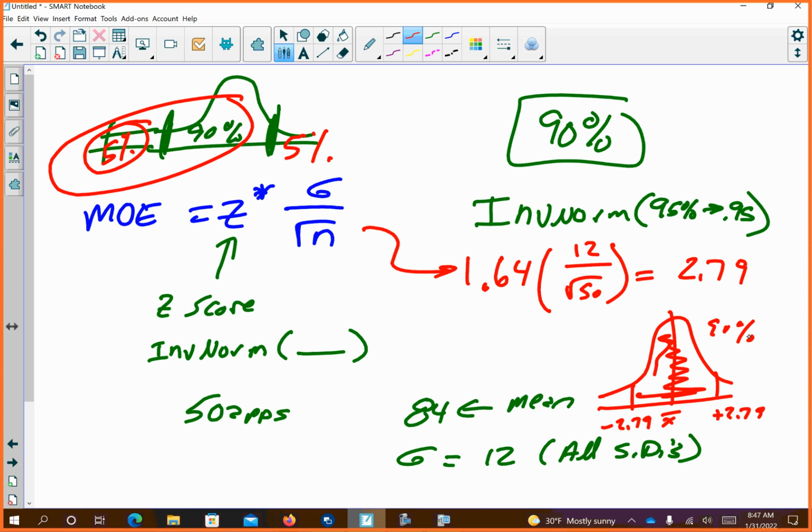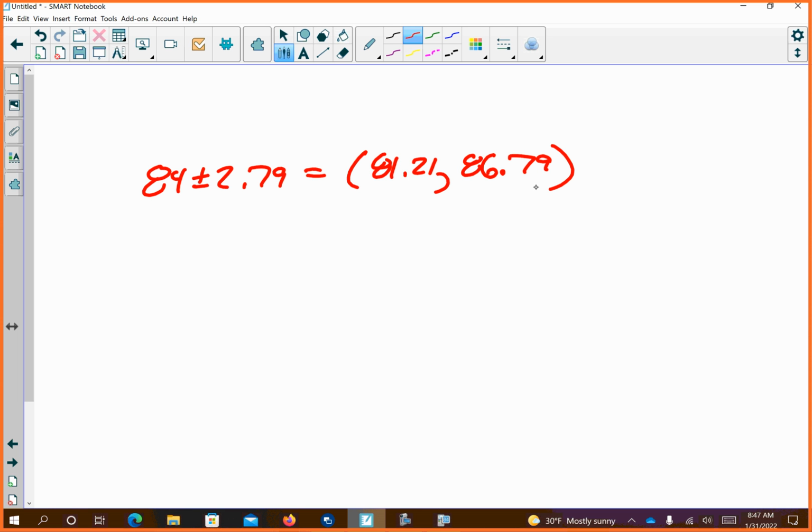The confidence interval is our 84 plus or minus the 2.79, which is from 81.21 to 86.79. So we're 90% sure that if we redid this test using all the same parameters, our data will fall within that.